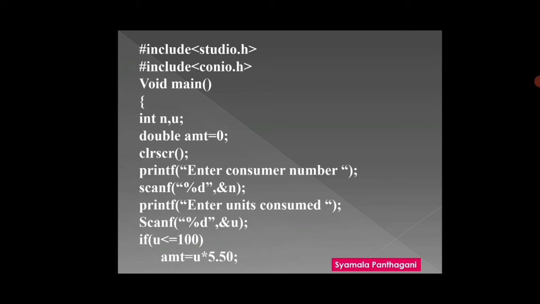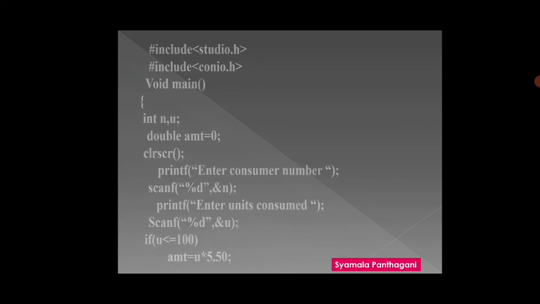If the units are more than 100, if this condition is false, we are going to check another condition, that is, if u is greater than 100 and u is less than or equal to 300. In the question, what they have given: next to 200 units, 100, after 200 means 300. That's why I have written here u is less than or equal to 300.